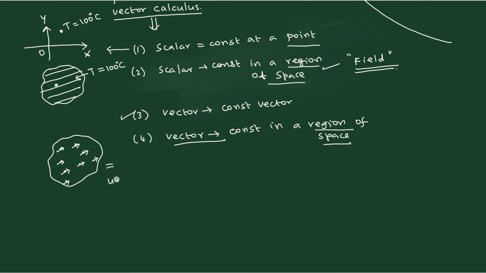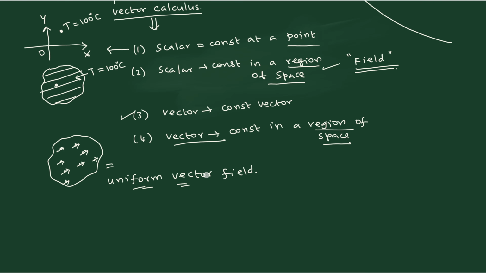We say that this is known as a uniform vector field. So this is the terminology. Uniform vector field is very important. In many cases, especially if you are going to study electromagnetism, you will always study uniform electric field and uniform magnetic field.